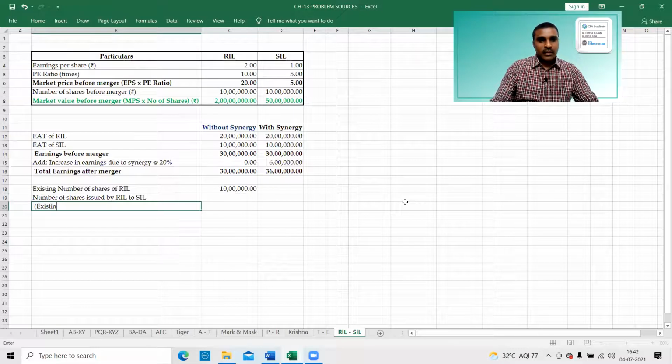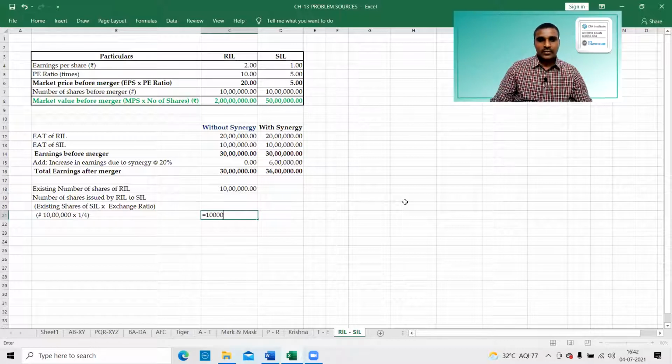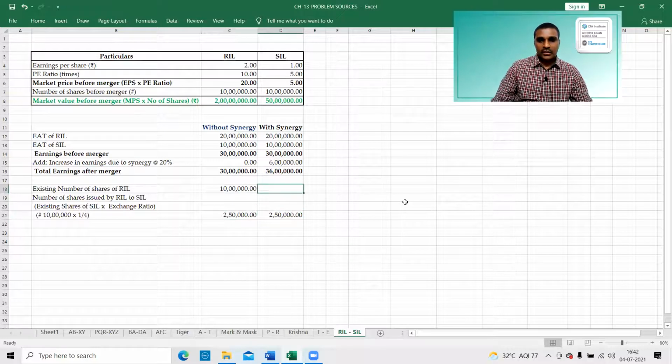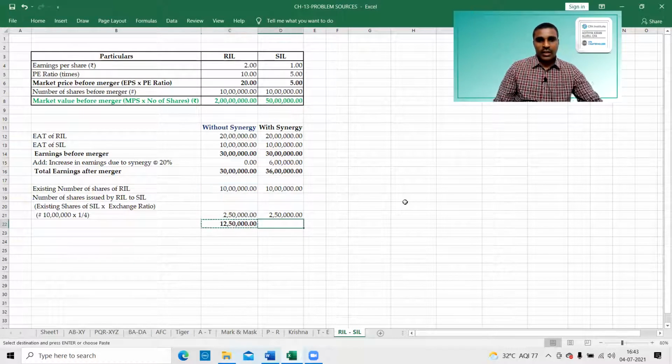Existing number of shares of SIL into exchange ratio. That means how many existing shares of SIL we have? 10 lakh shares. 10 lakhs into what is the exchange ratio? 1 by 4. 10 lakhs into 1 by 4 gives 2 lakh 50,000. Next, this is 10 lakhs plus 2 lakh 50,000, that is 12 lakh 50,000.